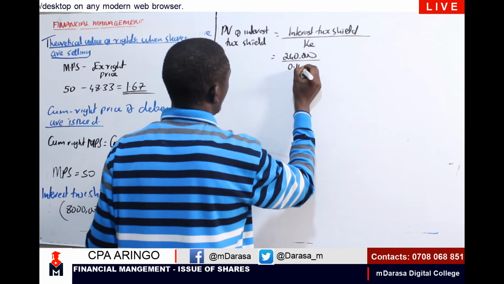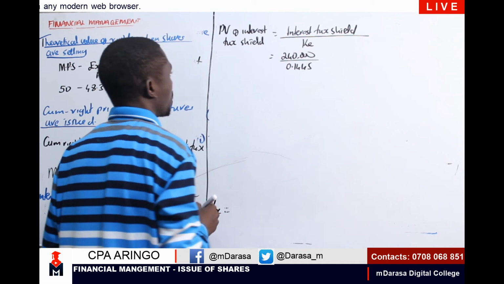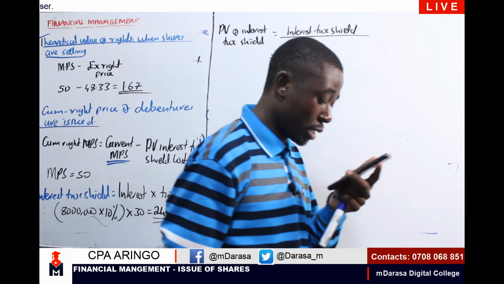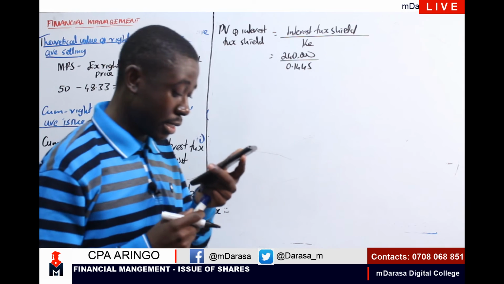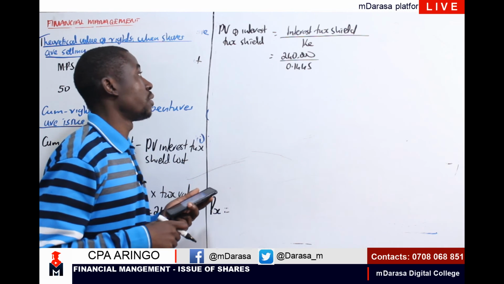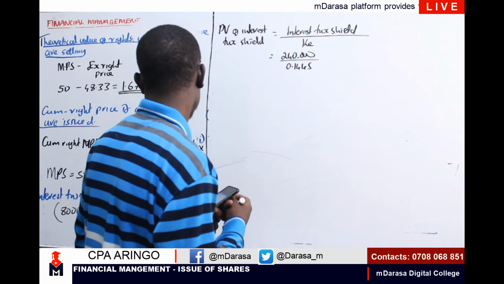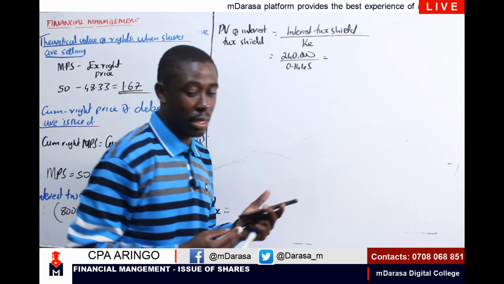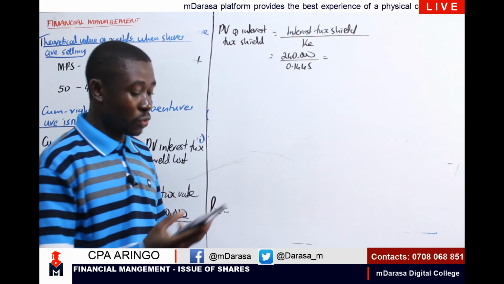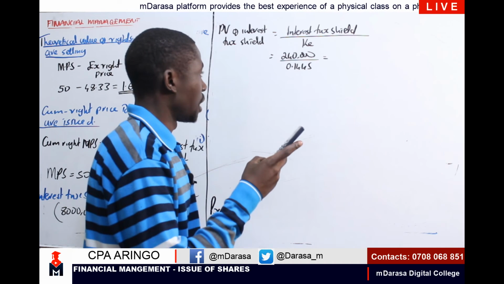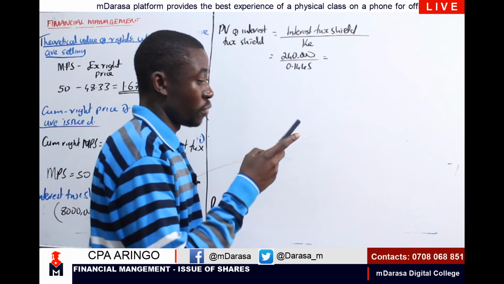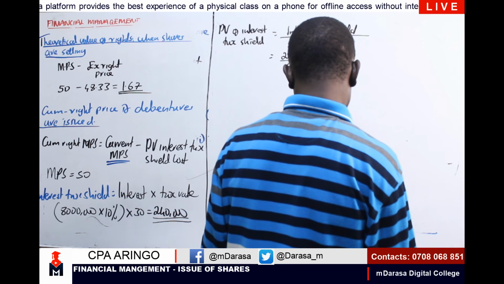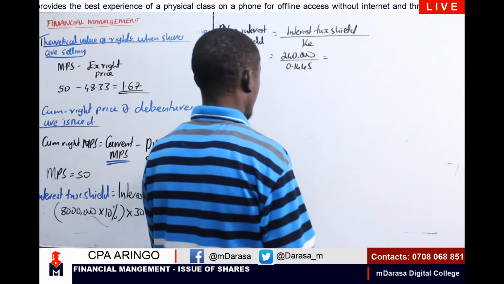KE we had it to be 14.45%, the one that we had computed earlier on. So therefore, 240,000 divided by 0.1445. I'm getting a figure of 1,660,900.